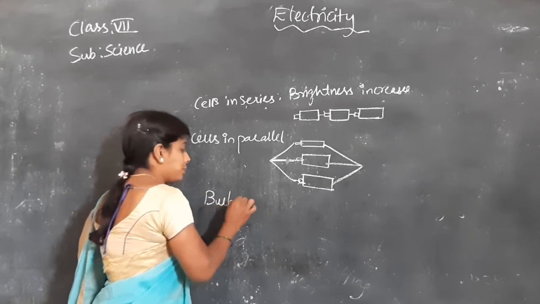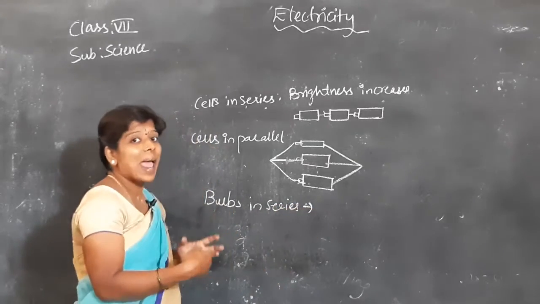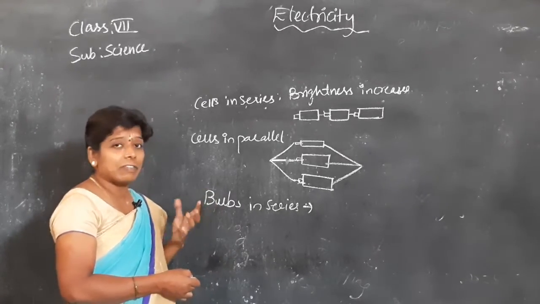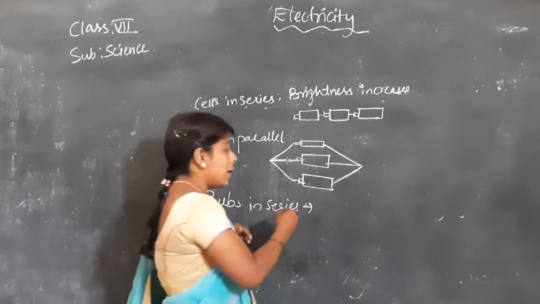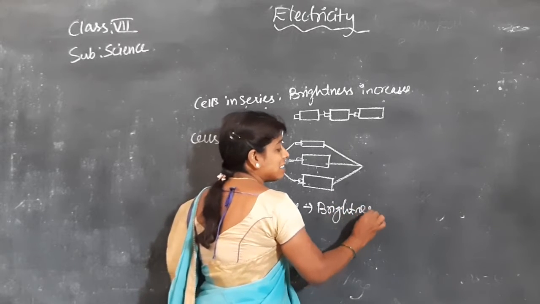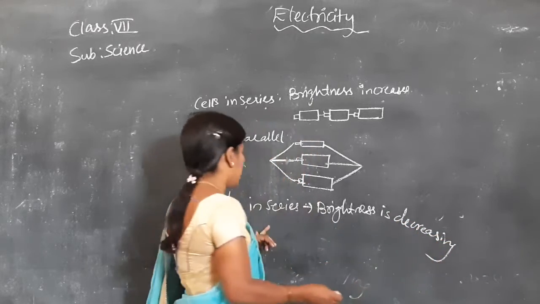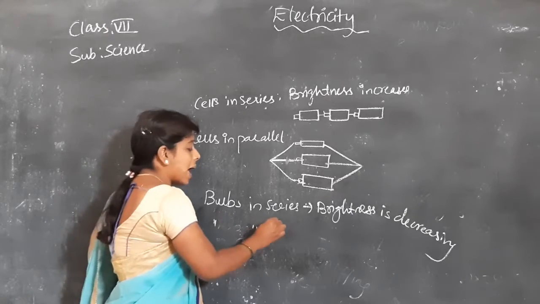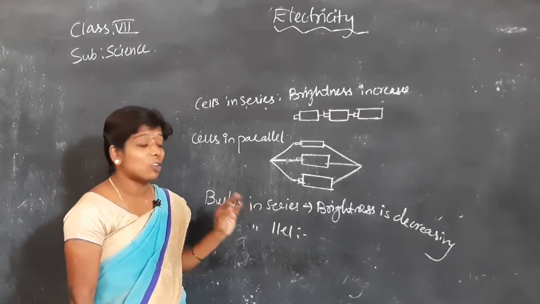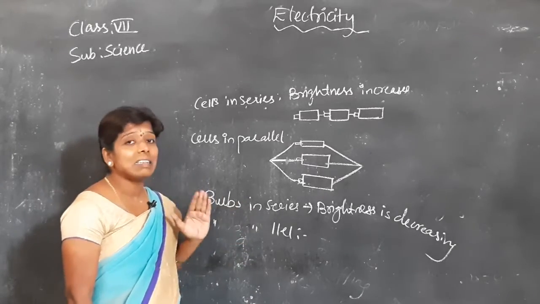Bulbs in series, then what is happening? Intensity, brightness. Actually we have to use the word intensity, but for your understanding I am using the word brightness. So bulbs in series means the brightness is decreasing. Whereas bulbs in parallel, when they are connected, the brightness won't change. The same brightness will be there.